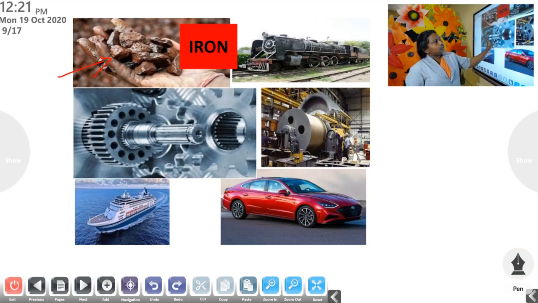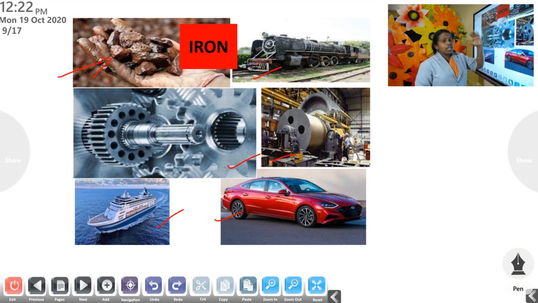And here you can see the different things made of iron. We use it for making a railway engine, different types of machines, for making vehicles like ship, car, etc. Where do we use these large machines? In industries and all. You may have seen machines. If there are no machines, we will not be able to make any products. So for making machines, we need iron.